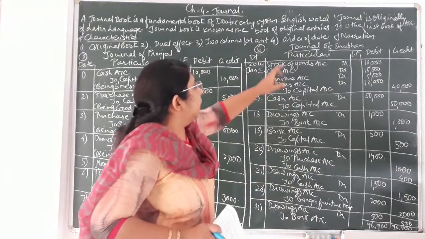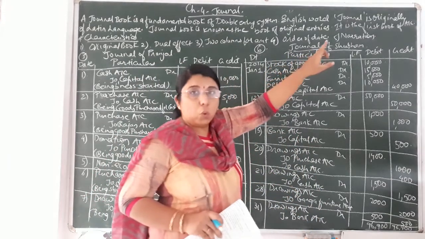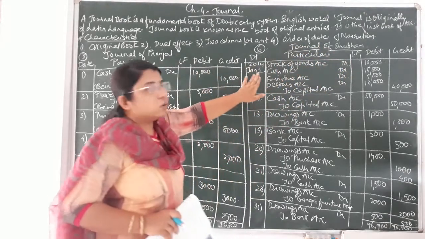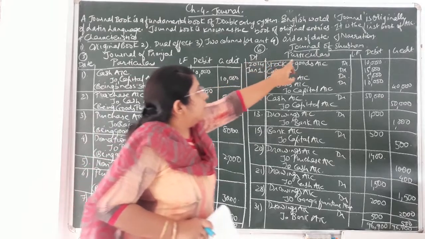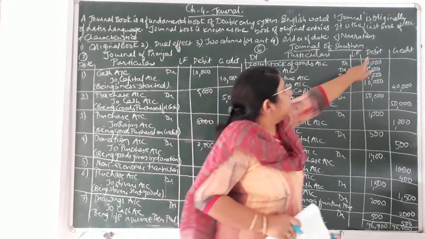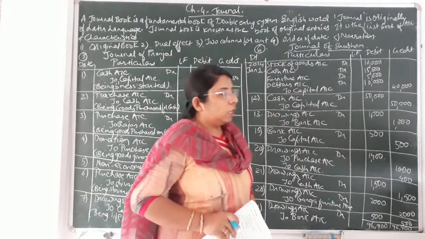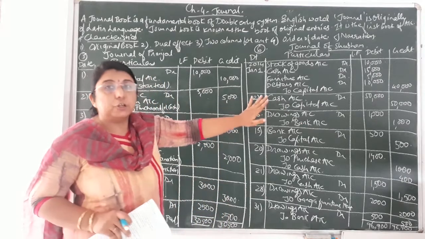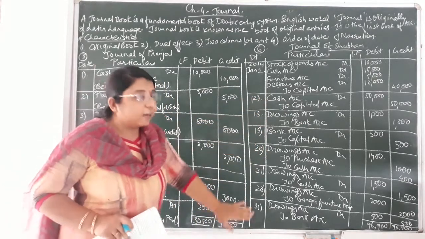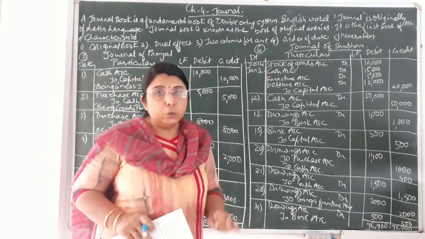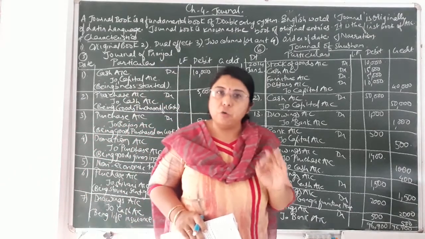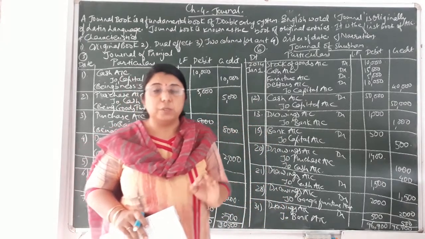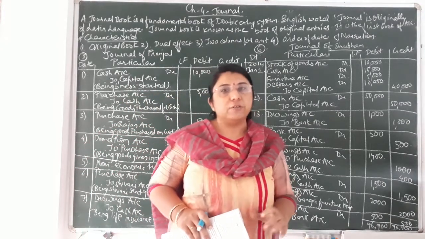Always the heading should be given by the name of the owner, that is journal of Shubham. And the same format or the same specimen, that is date, particulars, LF number, debit and credit. Now students, make it clear, I have not written the narration over here because of lack of space, but for you, whenever you are writing in your notebooks or in examination, narration is compulsory to be written after each and every transaction.